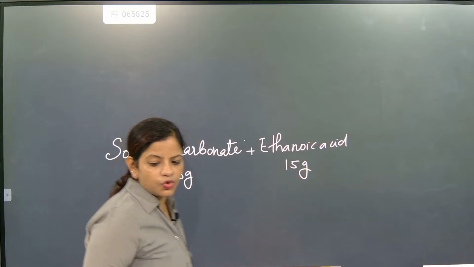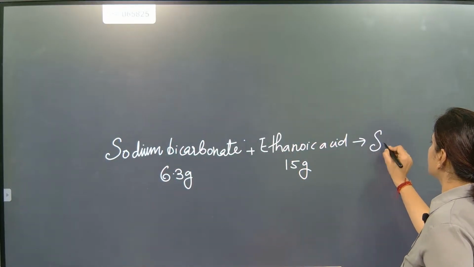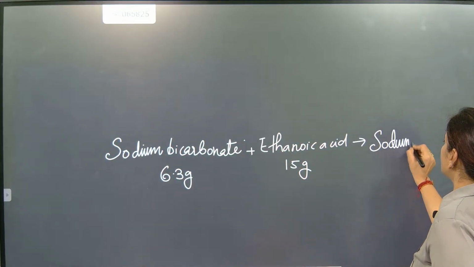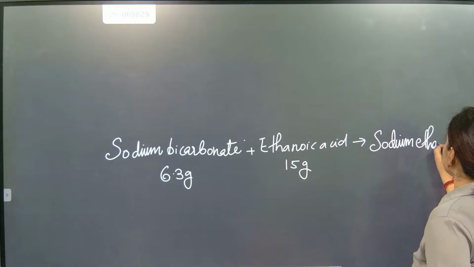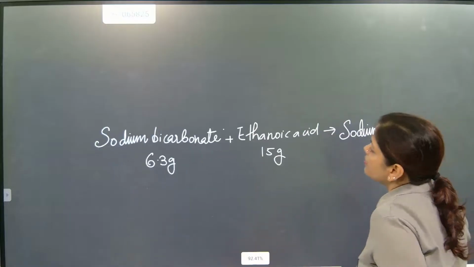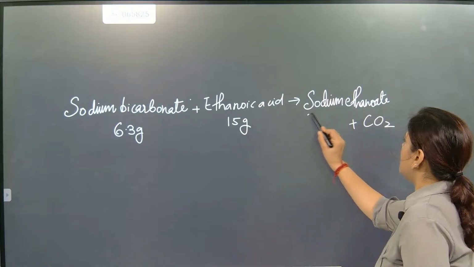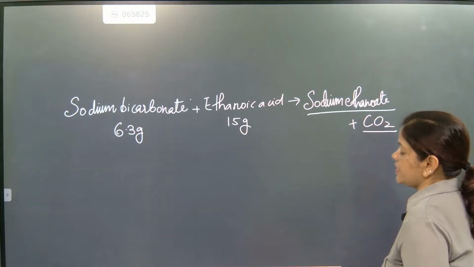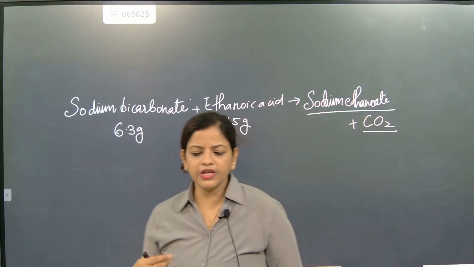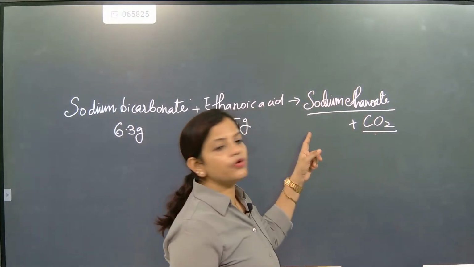After that, sodium ethanoate was there, the residue, plus carbon dioxide. We need to find the amount of carbon dioxide.